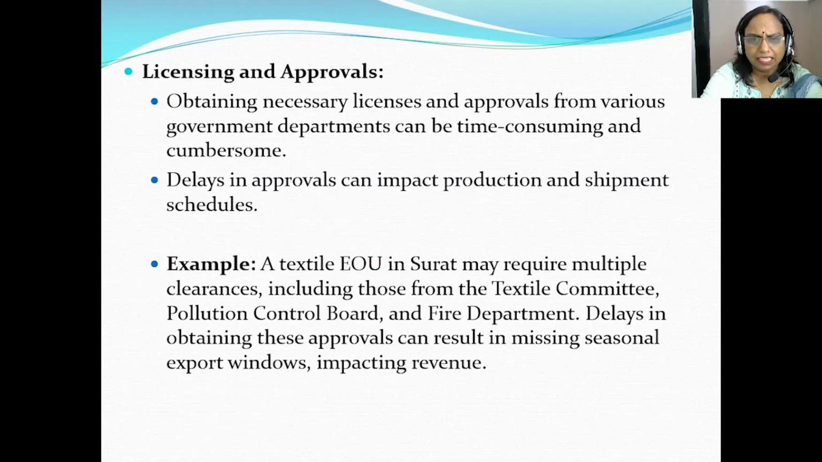An example is a textile EOU in Surat. This particular industry may face challenges of clearances, including approvals from the Textile Committee, the Pollution Control Board, and the fire departments. All this will impact production and operational activities, leading to delays in obtaining these approvals, resulting in missing the seasonal export windows and impacting the revenue of the EOU.